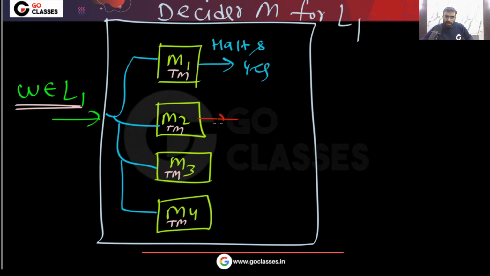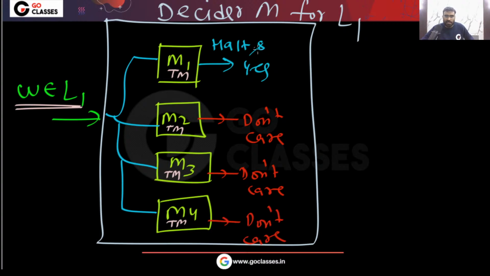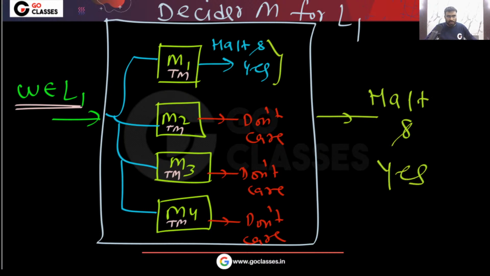Now I don't care what they will do here, here, or here. As long as this halt and yes is coming from M1, I will give the final result, that is halt and yes. So these strings, W belonging to L1, are done.